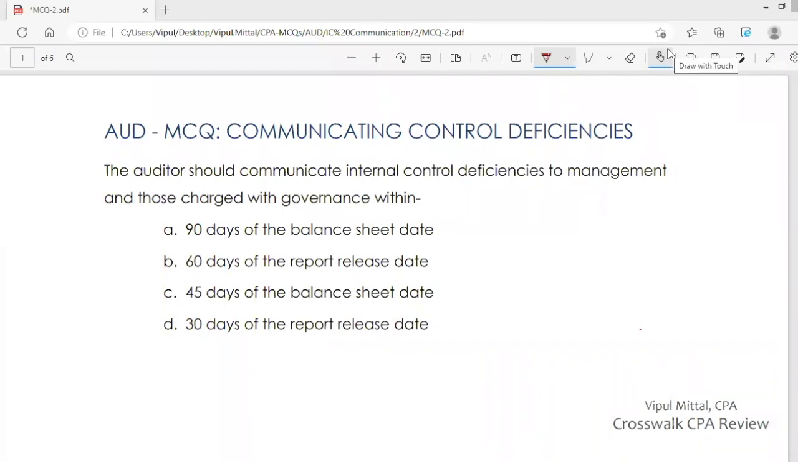Let's discuss a question on communicating control deficiencies. The auditor should communicate internal control deficiencies to management and those charged with governance within how much time?